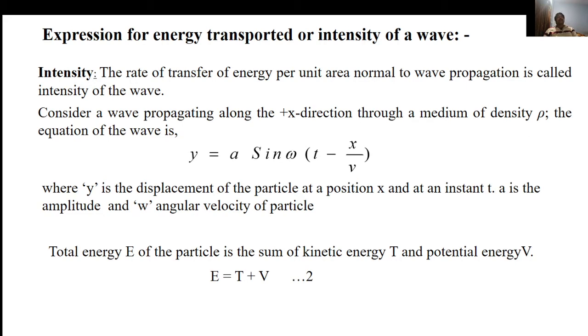The equation of the wave is y equals a sin omega (t minus x by v). Here y is the displacement of the particle at a position x and at an instant t, a is the amplitude, omega is the angular velocity of the particle.